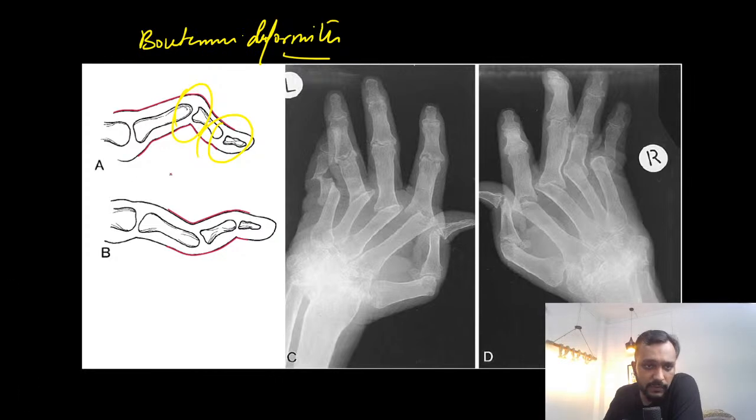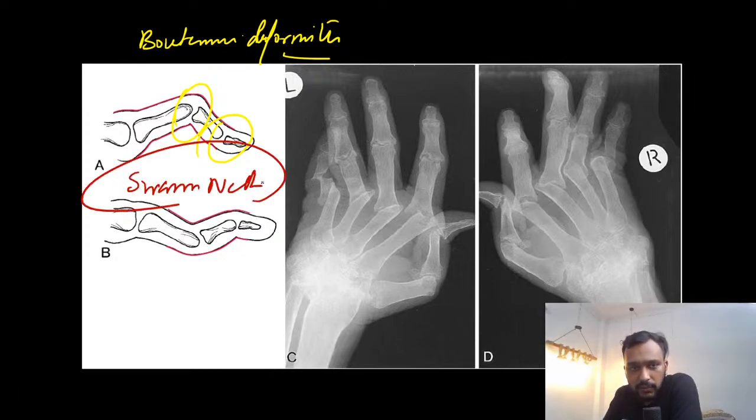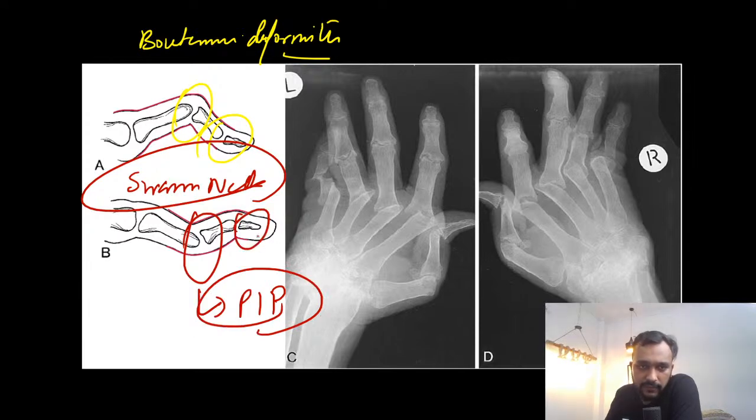And swan neck deformity, what is swan neck deformity? In swan neck deformity, you are going to see extension at the proximal interphalangeal joint and flexion at the distal interphalangeal joint.